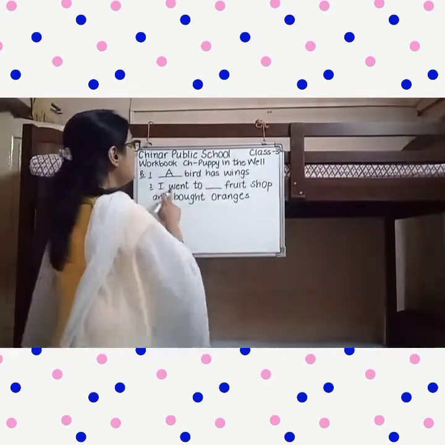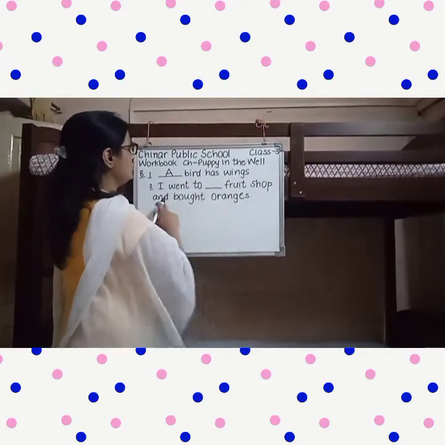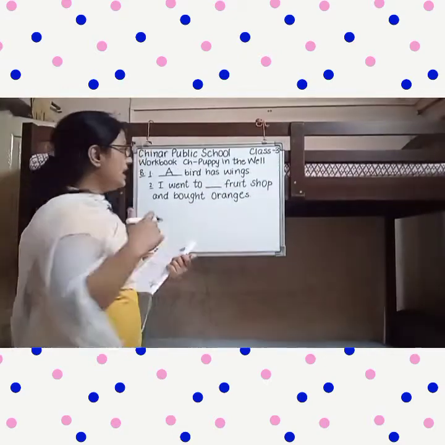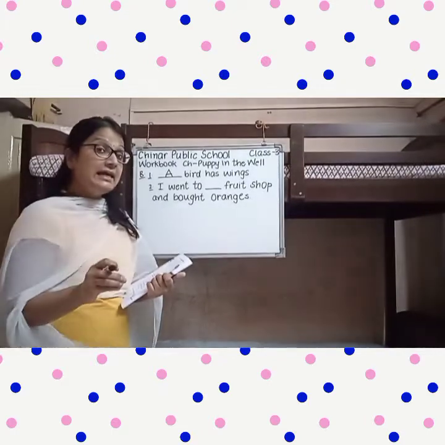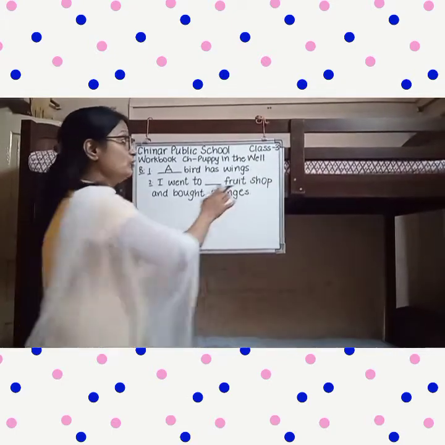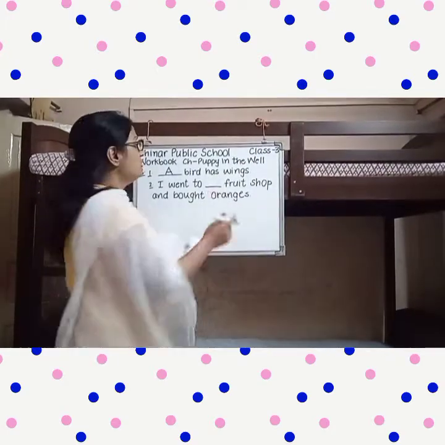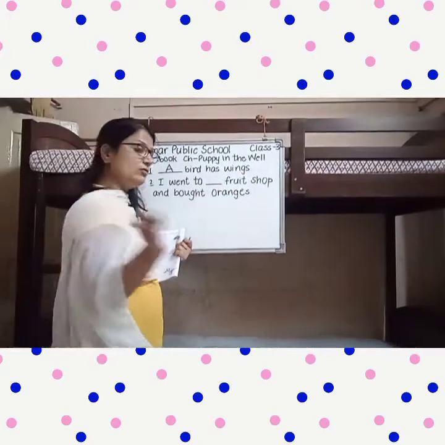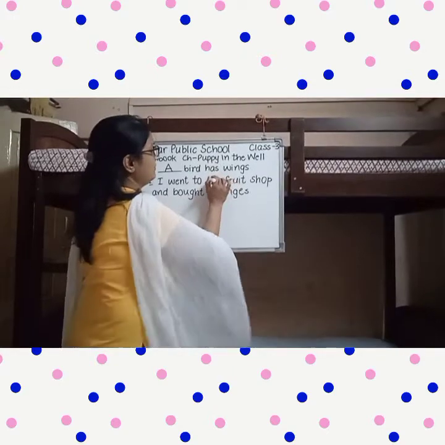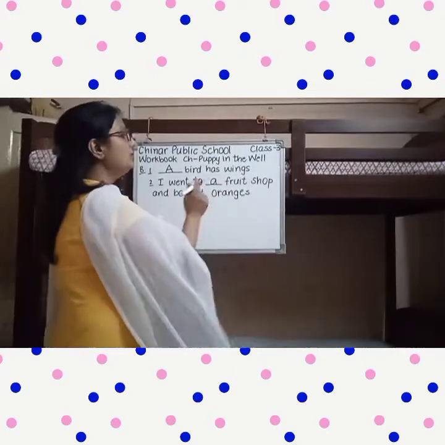Right. I went to dash fruit shop and bought oranges. Which fruit shop are we talking about? Any. So we are not talking about any particular fruit shop. So here we will again write, I went to a fruit shop and bought oranges.